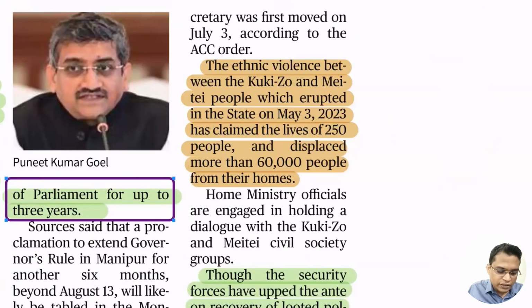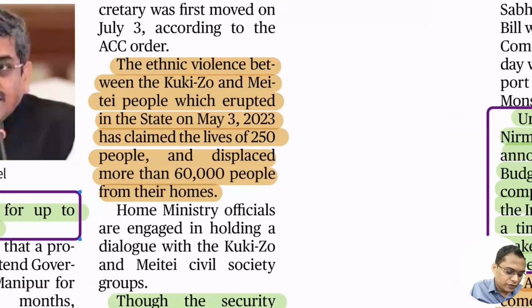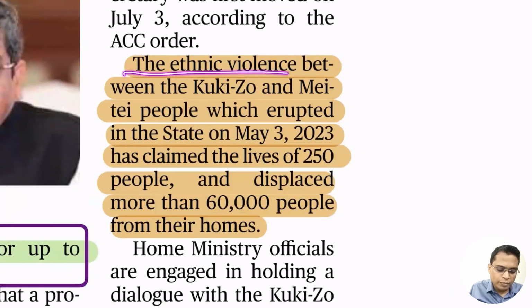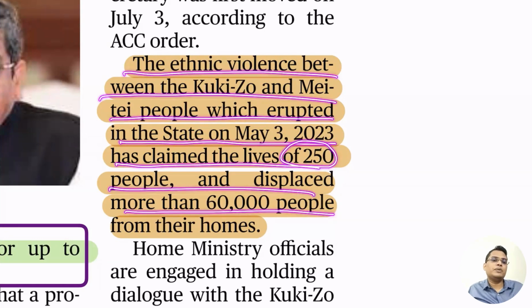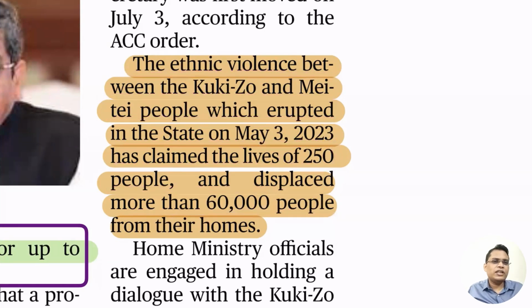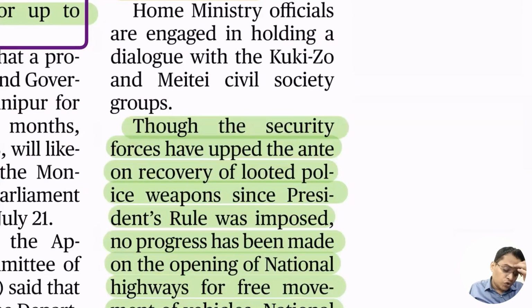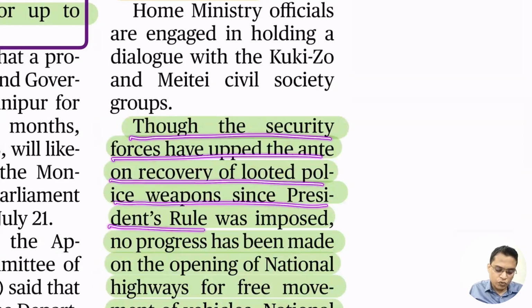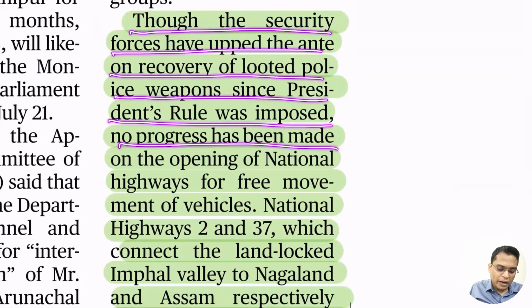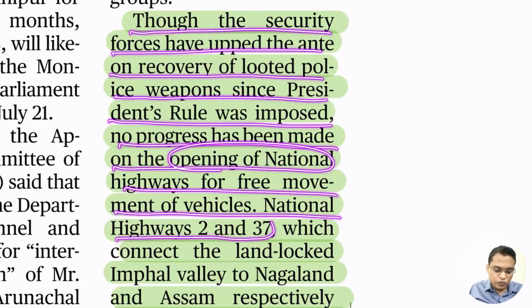Next is the ethnic violence. The ethnic violence between the Kuki-Zo and Meitei people, which erupted in May 2023, claimed 250 lives and displaced 60,000 people. Because of that, Manipur is in a state of flux, with violence and counter-violence going on. Though the security forces have recovered looted police weapons since President's Rule was imposed, no progress has been made on opening National Highways 2 and 37 for the free movement of vehicles.